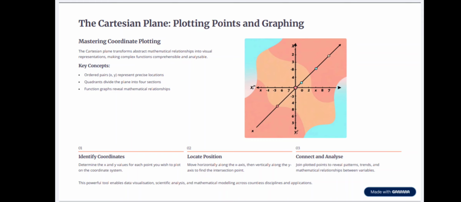Connect and analyze. Join plotted points to reveal patterns, trends, and mathematical relationships between variables. This powerful tool enables data visualization, scientific analysis, and mathematical modeling across countless disciplines and applications.